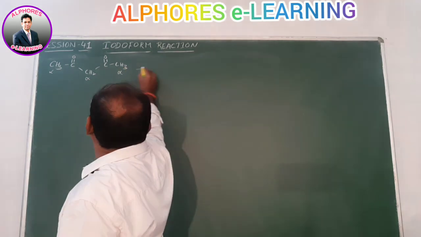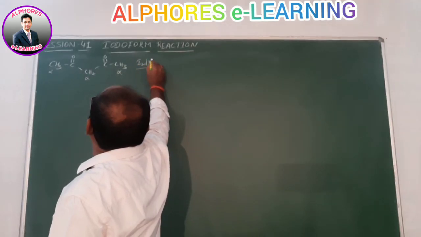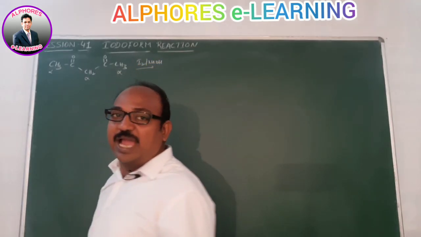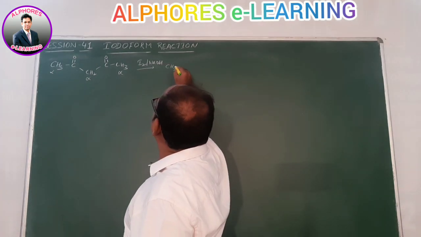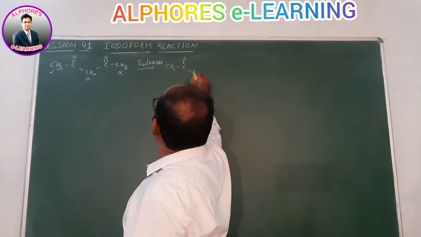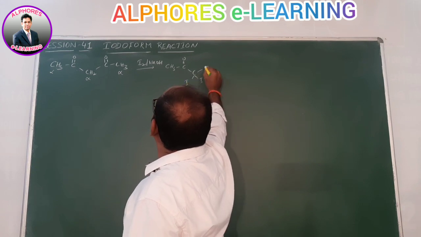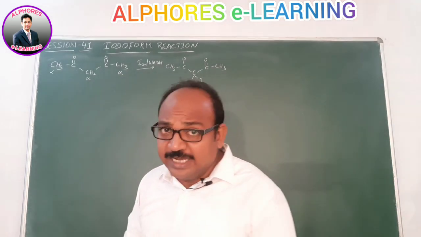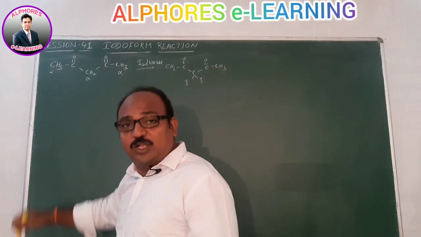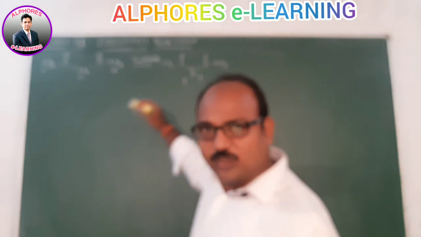In such a case, can we say this one upon reaction with I2 and NaOH gives the iodoform reaction? No. What happened here? CH3, C double bond O, CI2, C double bond O, CH3. You are getting this product, since only 2 alpha hydrogens get replaced by 2 iodine.